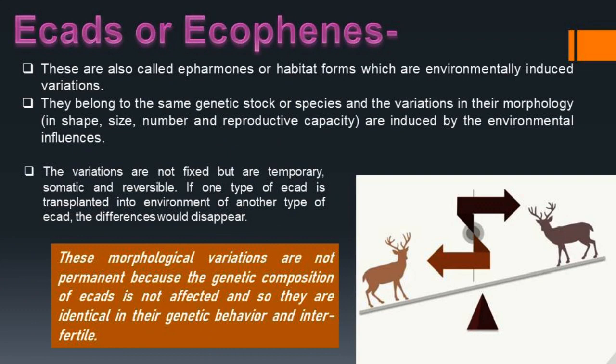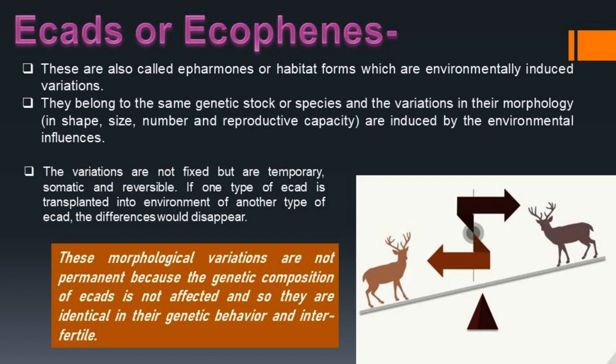Now let's discuss ecads, also known as ecophenes. These are also called ephemerons or habitat forms, which are environmentally induced variations. They belong to the same genetic stock or species, and the variations in their morphology, in shape, size, number, and reproductive capacity are induced by environmental influences.